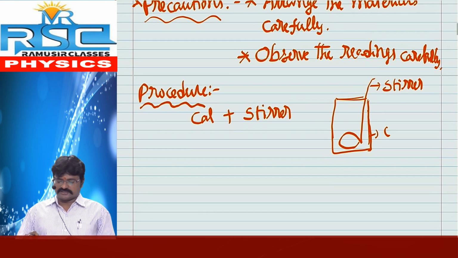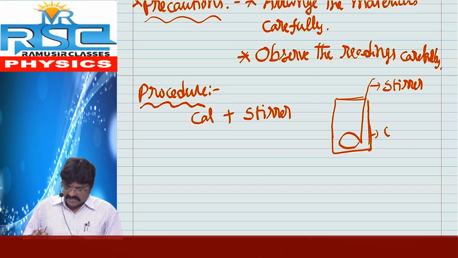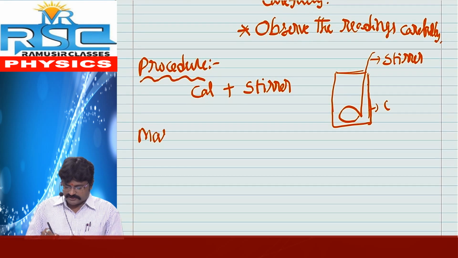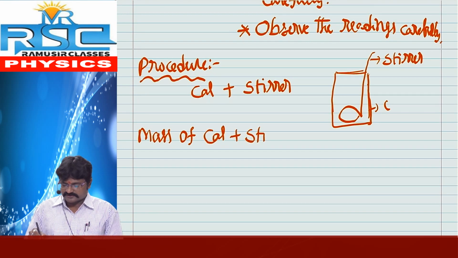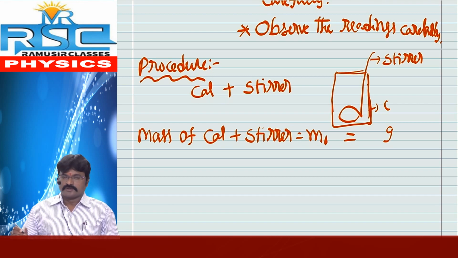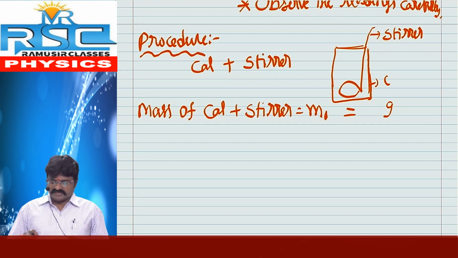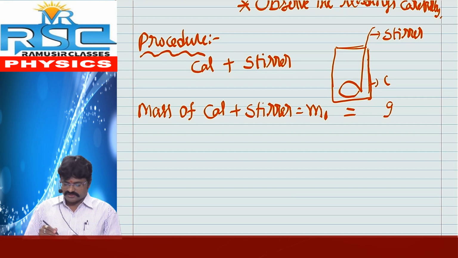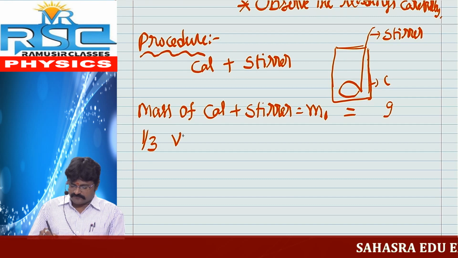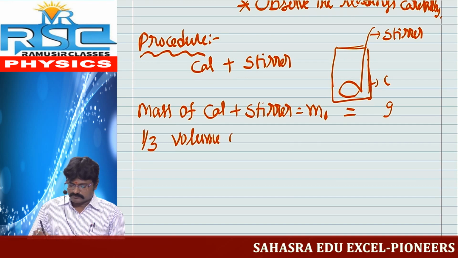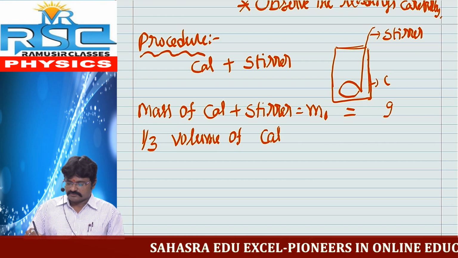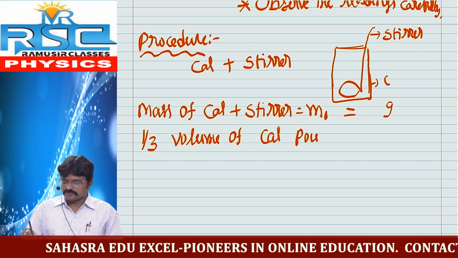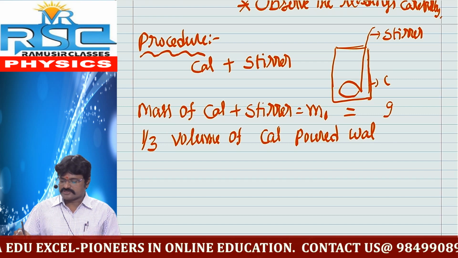Take calorimeter and stirrer, then the mass of calorimeter plus stirrer is m1 grams. Next, pour water up to 1/3 volume of the calorimeter.